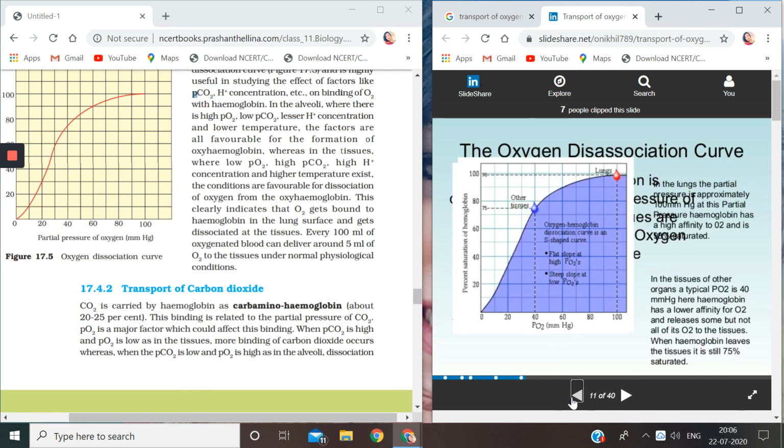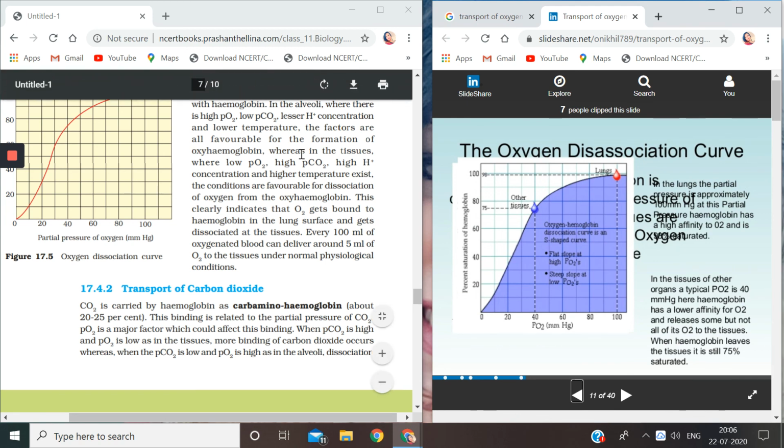So this you are not required in the NCERT portion. So this is what is regarding transport of oxygen in this video.